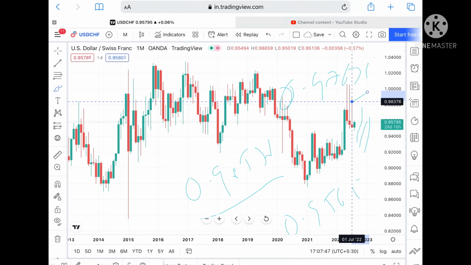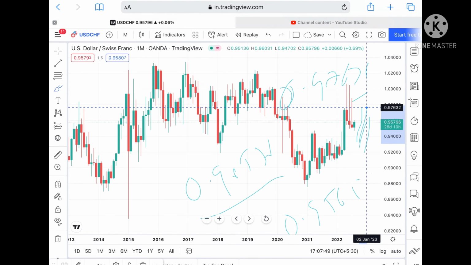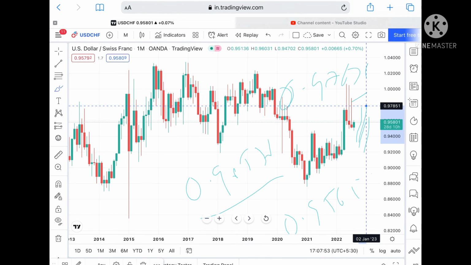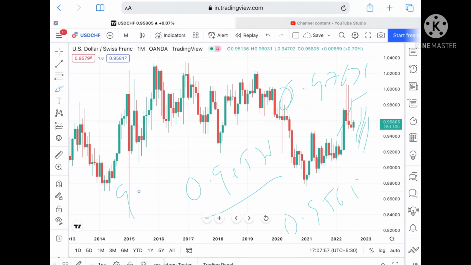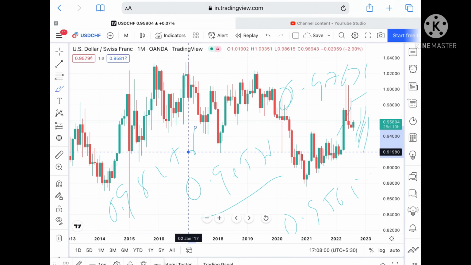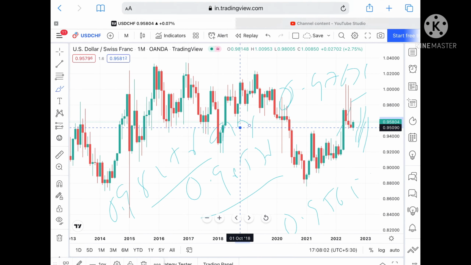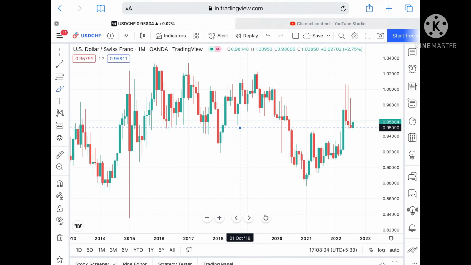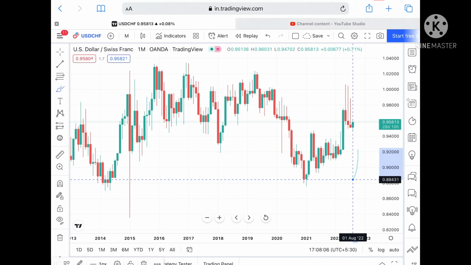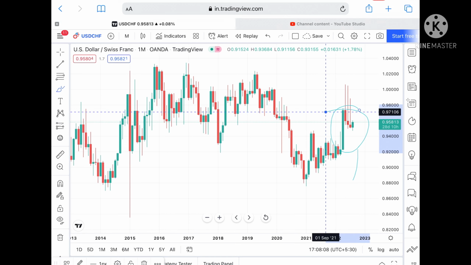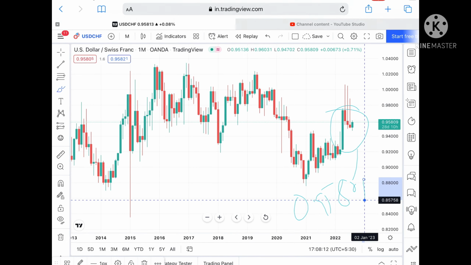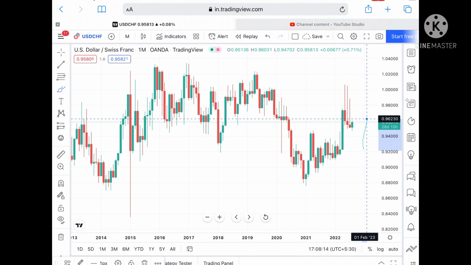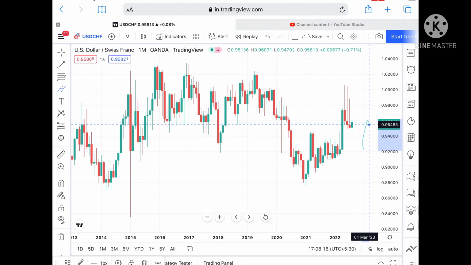0.97675, and from there towards a level of 0.97851. Suppose that level goes upside, then it can touch a level of 0.98376, and then further upside for the price of USD CHF. Or suppose if this particular level didn't sustain, it is currently trading at around 0.95809. If it didn't sustain, it can fall further low towards a level of